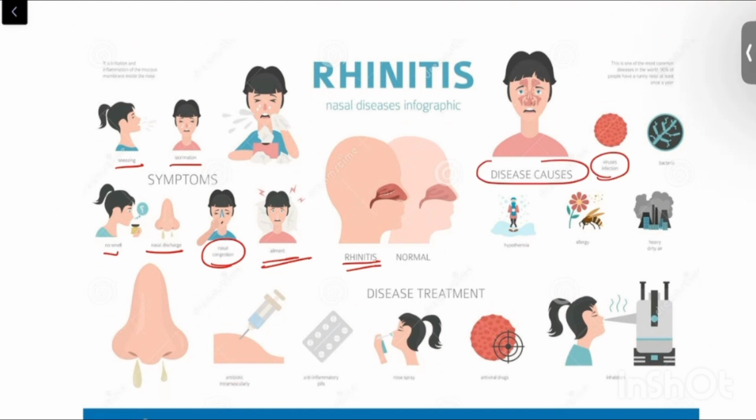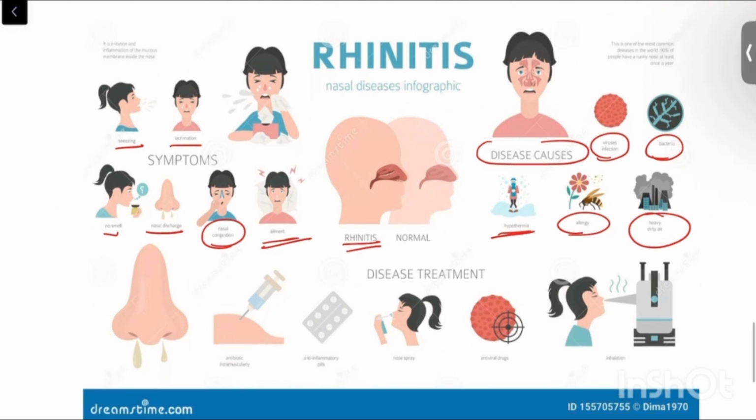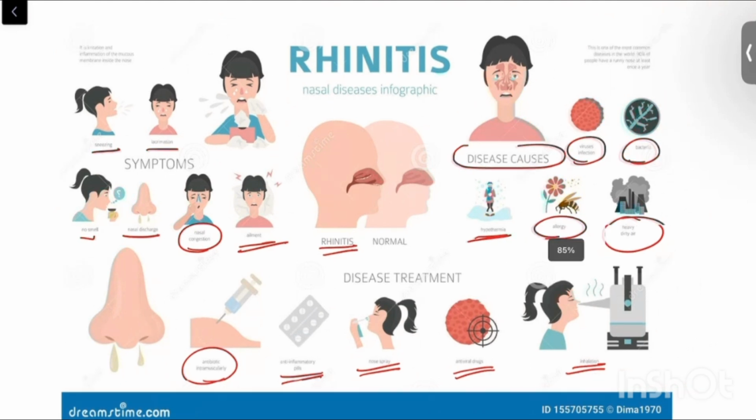It can be viral, most commonly rhinovirus, and then adenovirus, or bacterial like Streptococcus pneumoniae, or it can be due to allergens like heavy dirty air or dust, or because of pollen. It can be vasomotor, in case of vasomotor rhinitis, it can be due to temperature, that is hypothermia. After this, how do we treat these patients? Usually for general causes we can advise steam inhalation, saline nasal sprays, anti-inflammatory pills, or antibiotic for bacterial rhinitis, or antiviral drugs in certain viral diseases. So this was about rhinitis.